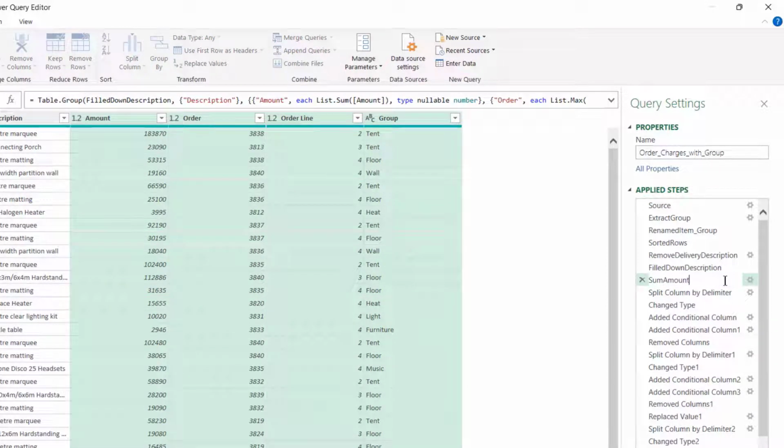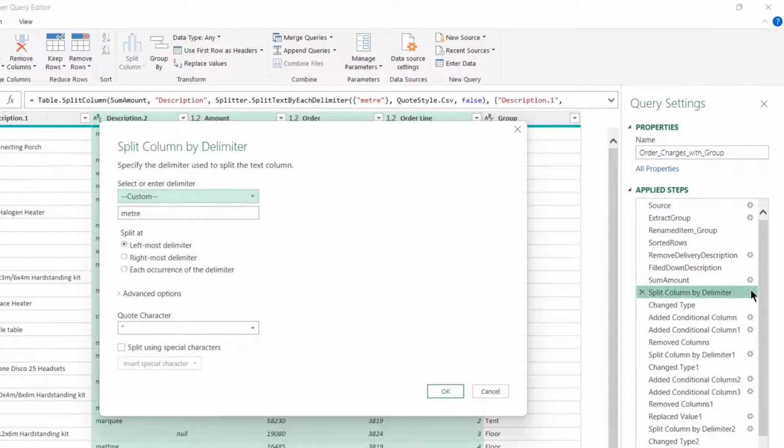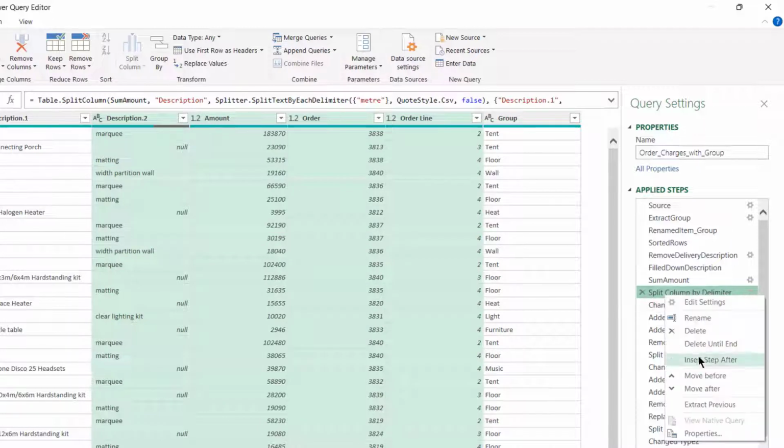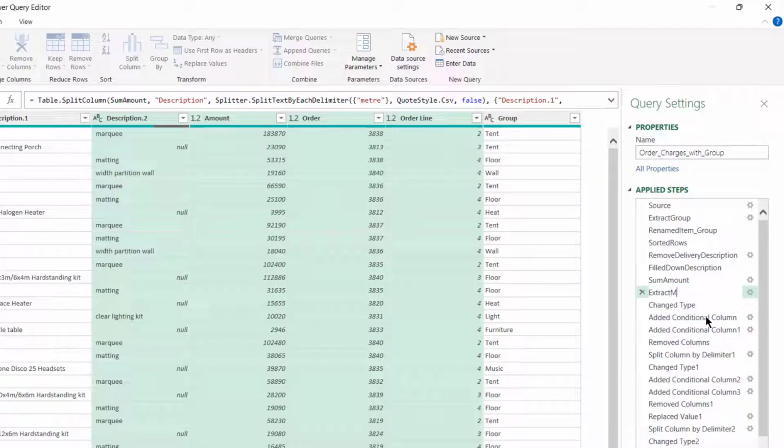So rename this step to sum amount and split column by delimiter. We use the cog again to see what we're splitting by. And then we can rename this step too, making it extract meters.